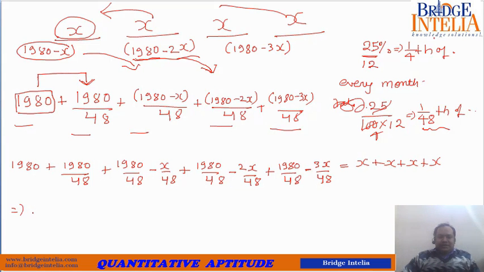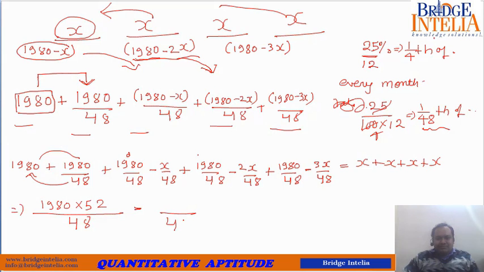So let's solve this. If you take 48 as common, so 48 into this much: 49, 50, 51, 52. So this is 1980 into 52 minus x, 3x, 6x. So minus 6x.